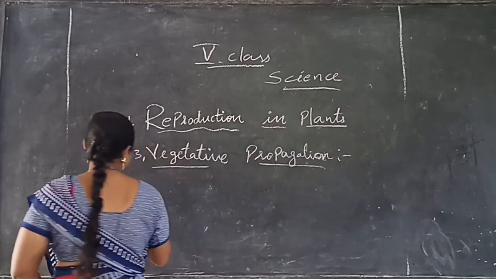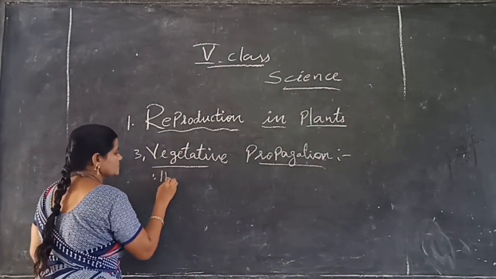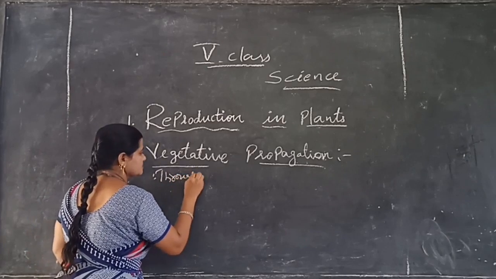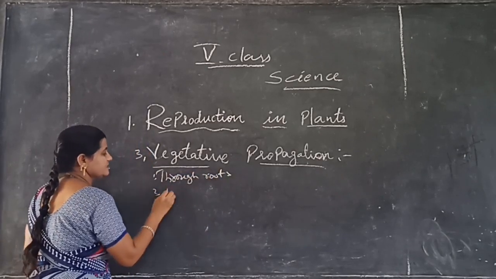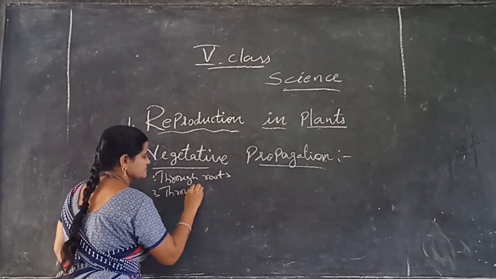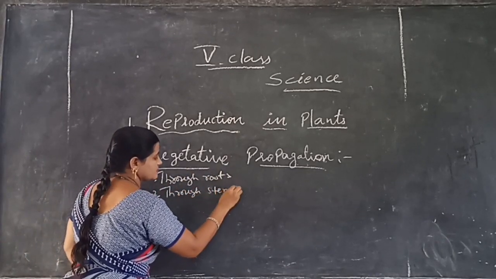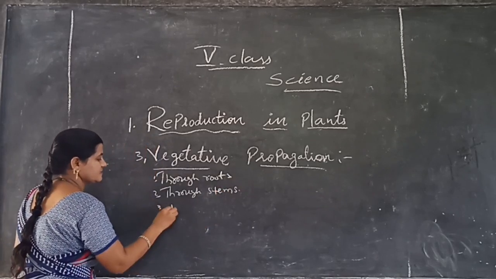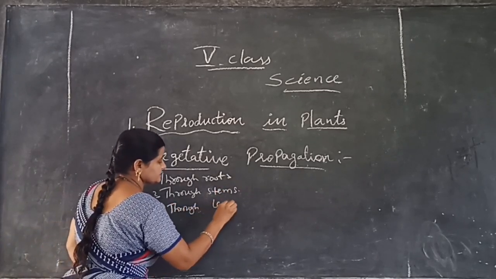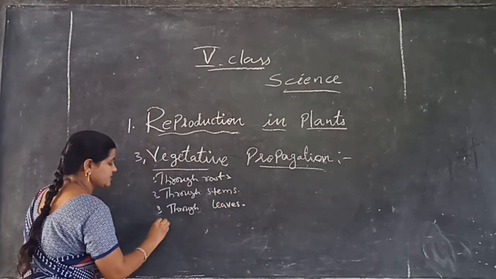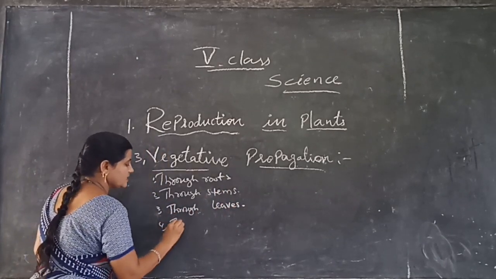So we can see the vegetative propagation through roots. Next, vegetative propagation through stems. Vegetative propagation through leaves. And vegetative propagation through bulbs.